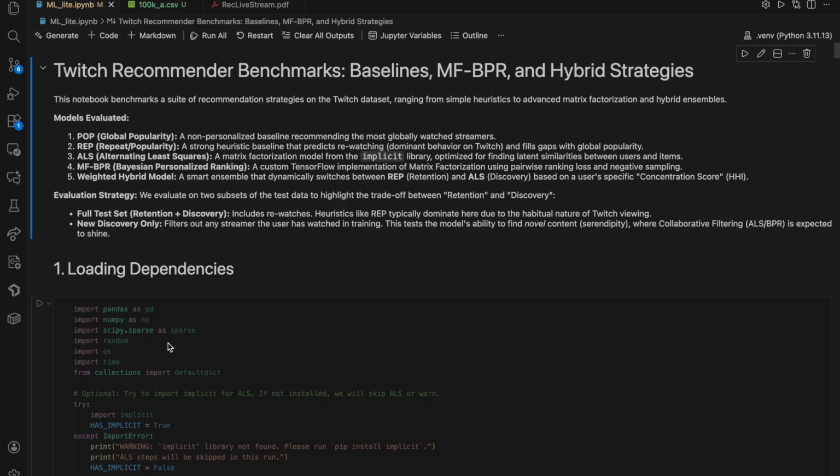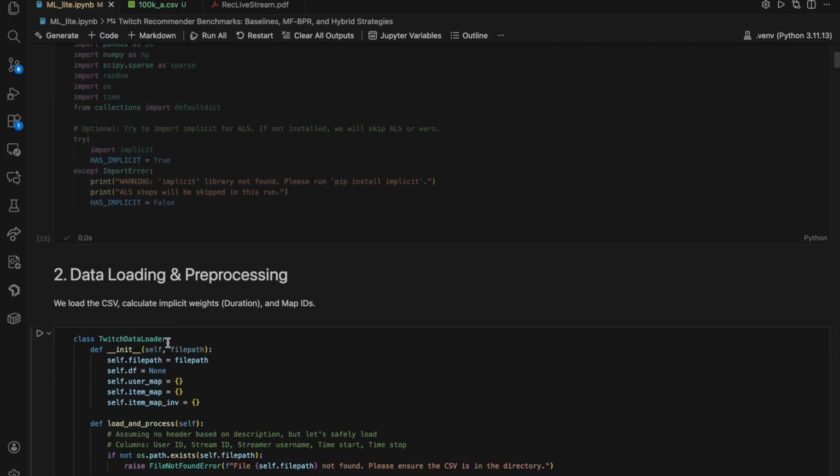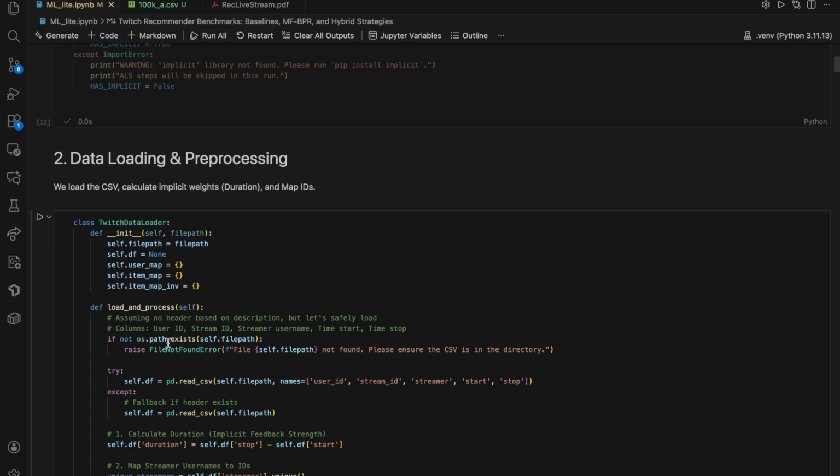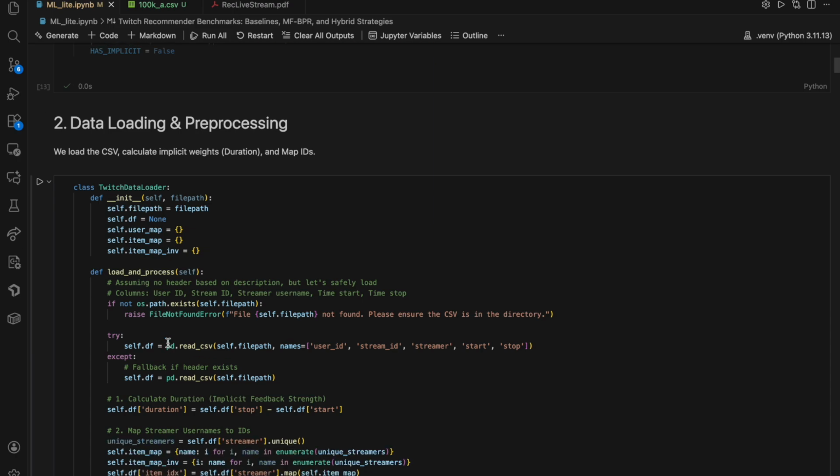So this is the Jupyter notebook that we put all of our work into. The data, we loaded it in. We went with a smaller data file because the full 4 million users that were available were too much for us to really handle in the time that we had. So we went with a smaller 100,000 user data set.